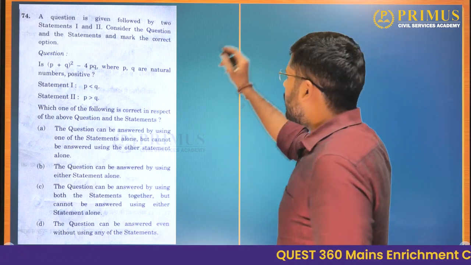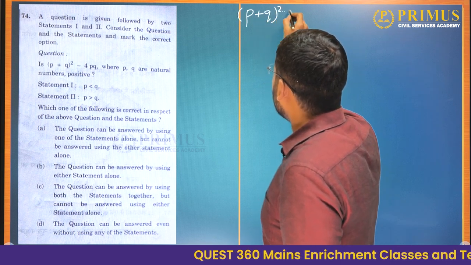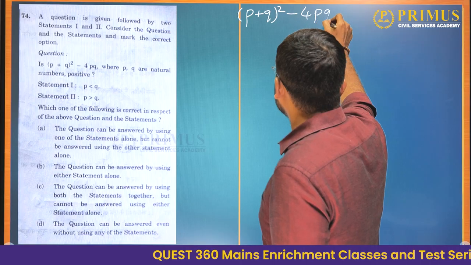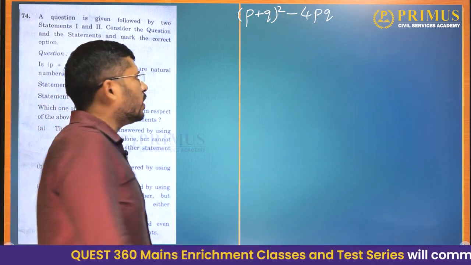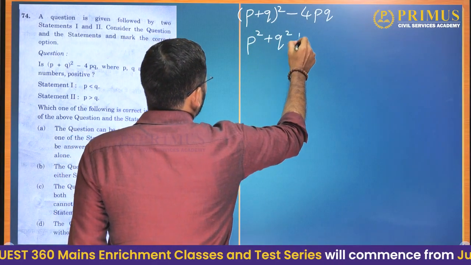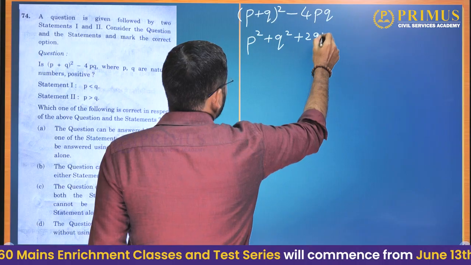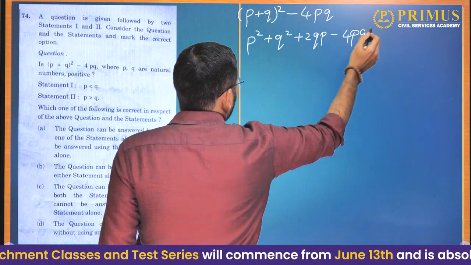Okay, let us see. Now (P plus Q) whole square minus 4PQ. It is an identity, right? (A plus B) whole square is A square plus 2AB plus B square. So this will be P square plus Q square plus 2PQ, minus 4PQ.